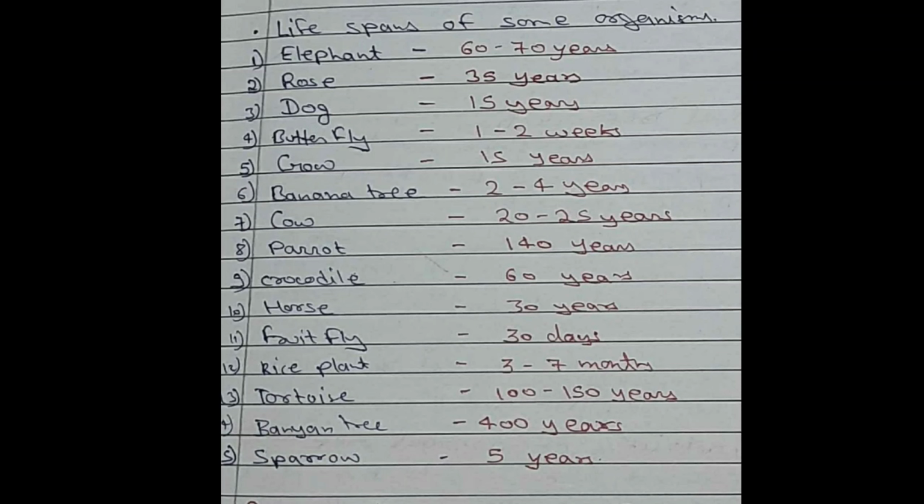Here you can see the lifespan of some organisms. Elephant has a lifespan of 60 to 70 years, rose 35 years, dog 15 years, butterfly 1 to 2 weeks, crow 15 years, banana tree 2 to 4 years, cow 20 to 25 years, parrot 140 years, crocodile 60 years, horse 30 years, fruit fly 30 days, rice plant 3 to 7 months, tortoise 100 to 150 years, the great banyan tree 400 years, sparrow 5 years.